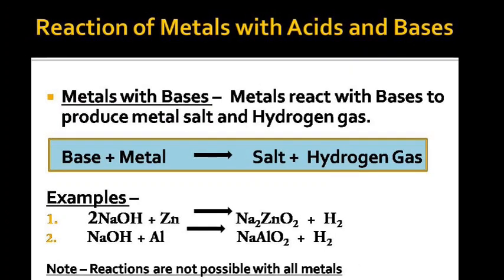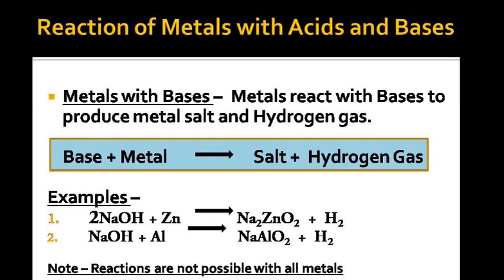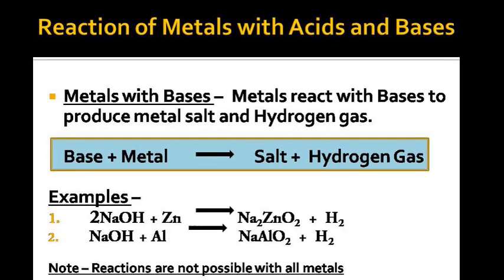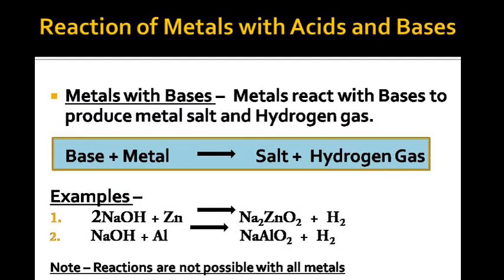Now let us move on to the reaction of metals with bases. Metals react with bases to produce again metal salt and hydrogen gas. As we have seen, a base reacts with metal to produce salt plus hydrogen gas. Let us understand with some examples.